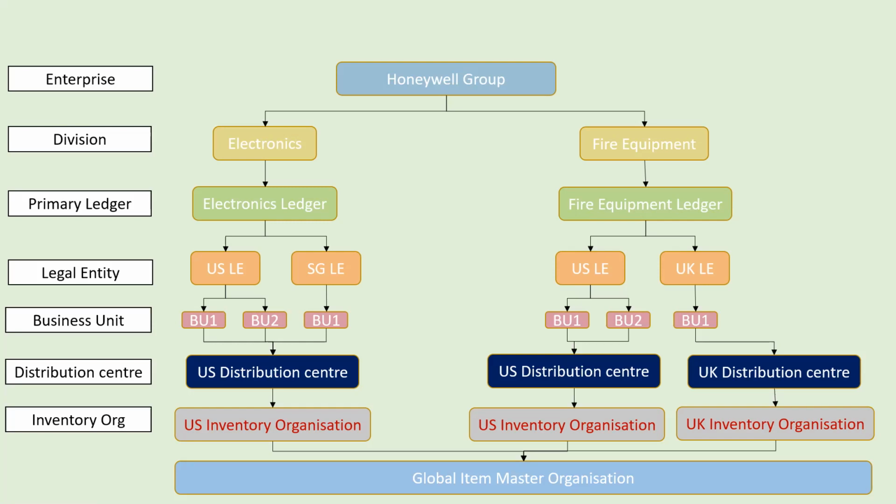So for this purpose, I will use this as a division segment. In this case, for example, I have taken electronics and fire equipments. So here I have segregated into two parts: the fire equipments ledger and the electronics ledger. Then, if you see, I have split it into two parts based on the country of operation. So here I have taken US and Singapore.